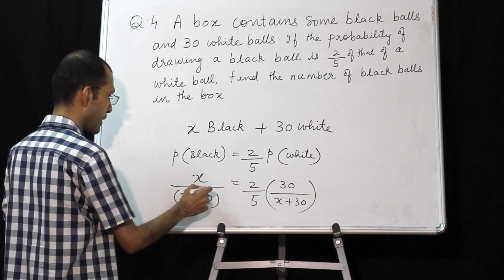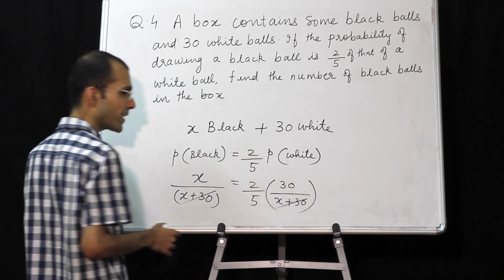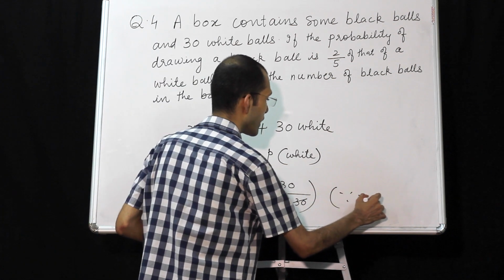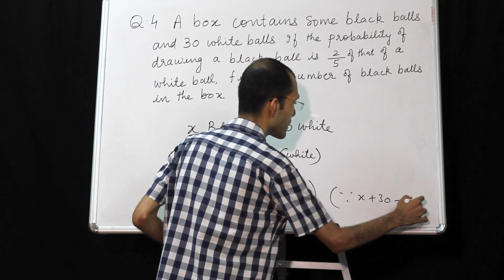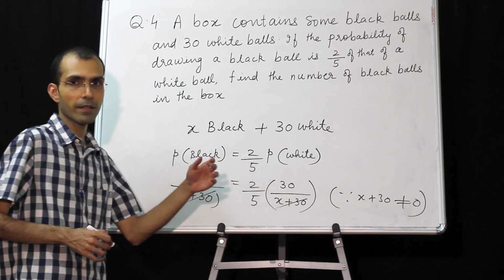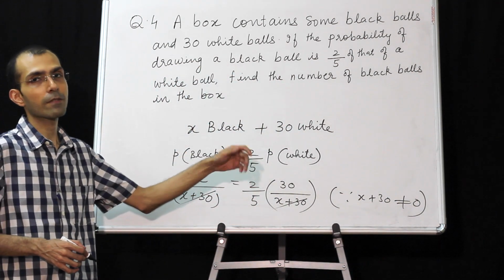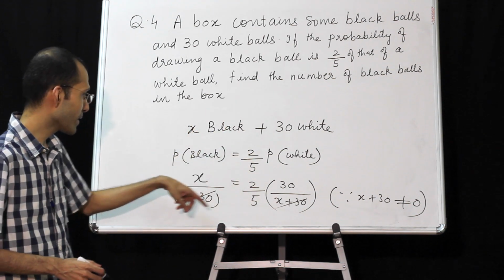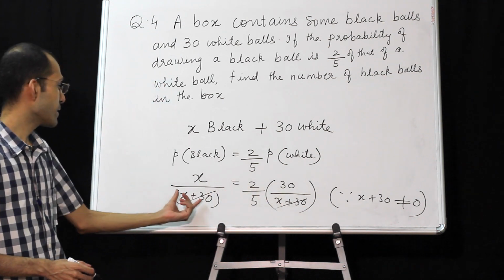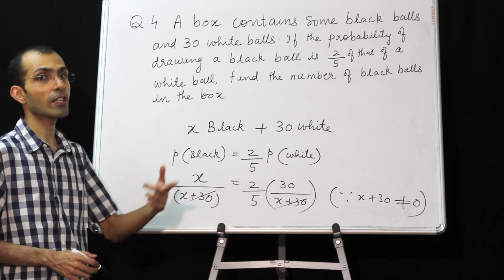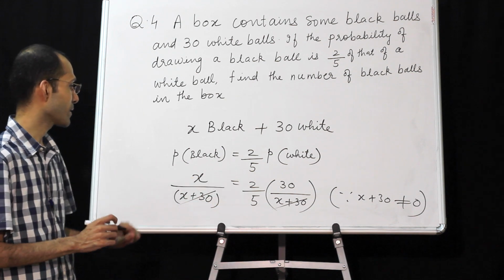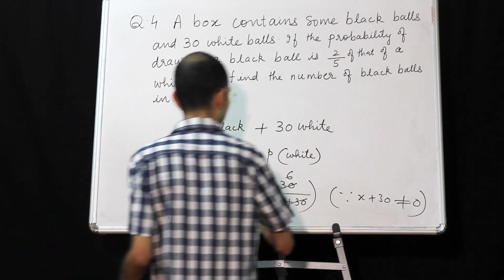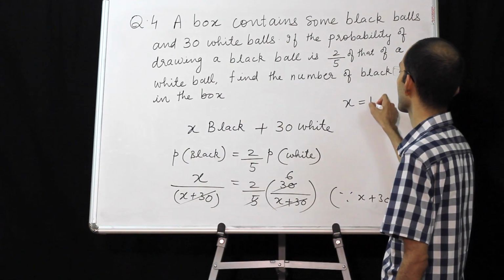Now this X plus 30 and X plus 30 will get cancelled, since X plus 30 cannot be 0. The reason is if X plus 30 is 0, then X will be minus 30. How can the number of balls be negative? So when I am cancelling this, I have to ensure that this quantity does not have the potential to become 0. Then only we can cancel it. So now we are left with this. So it will be X equals 12.